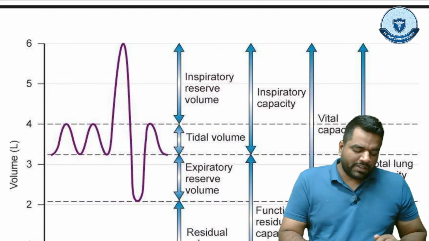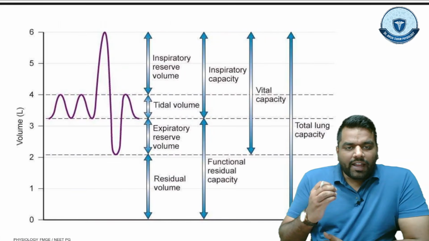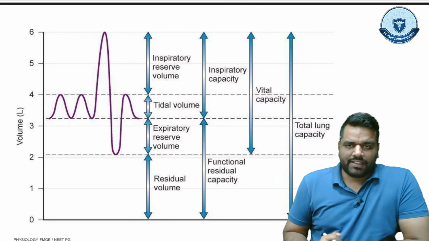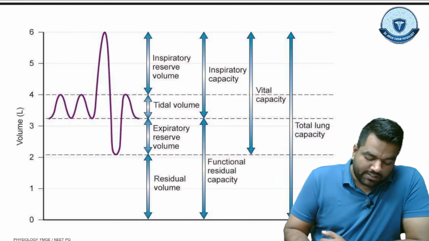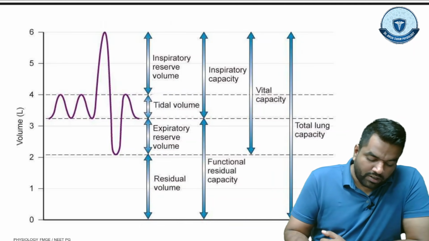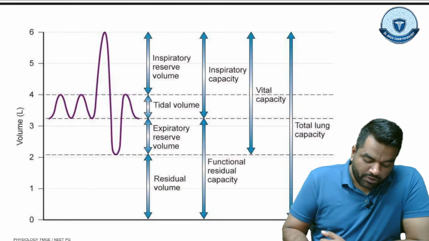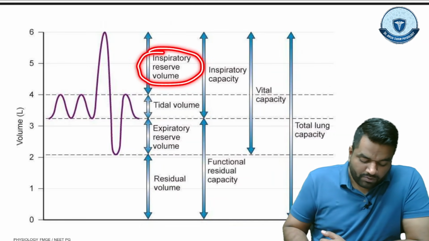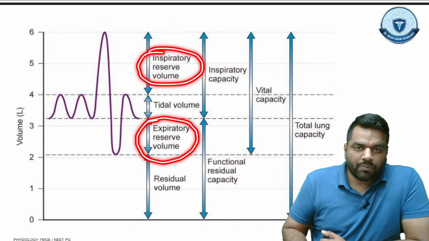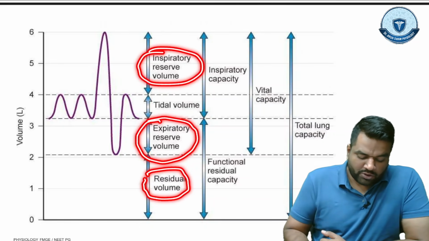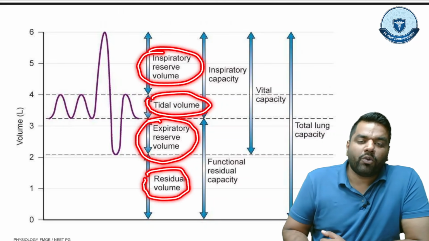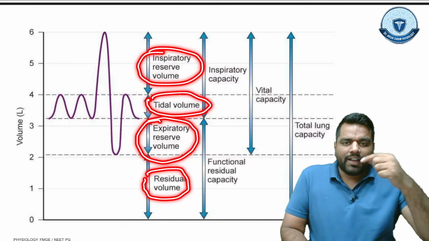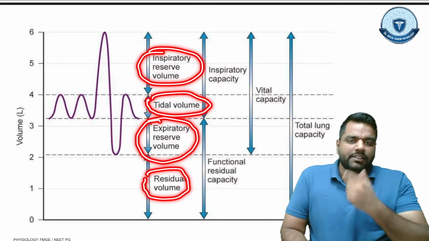Guys, here you can see the word you have heard many times, tidal volume. Then the inspiratory reserve volume, then expiratory reserve volume and then the residual volume. So here we're going to study four volumes: tidal volume, inspiratory reserve volume, expiratory reserve volume and the residual volume.